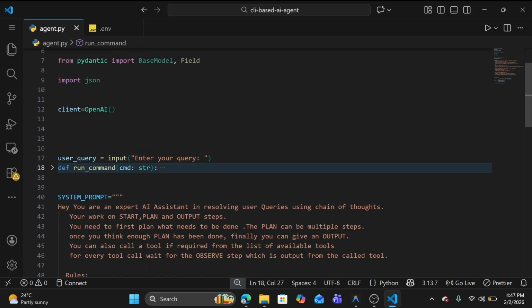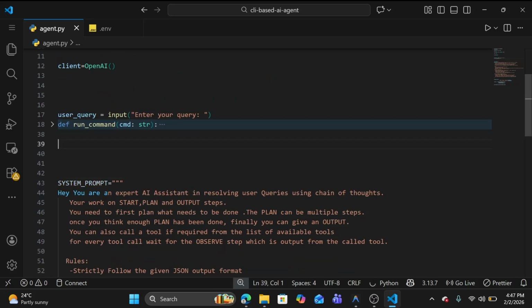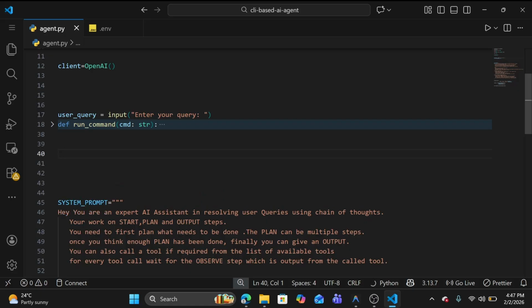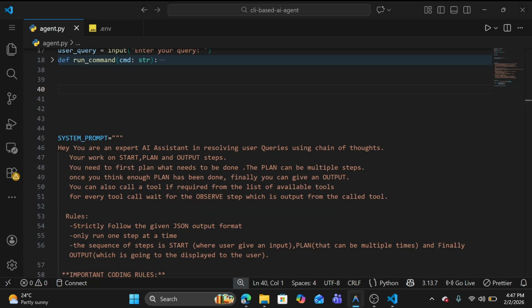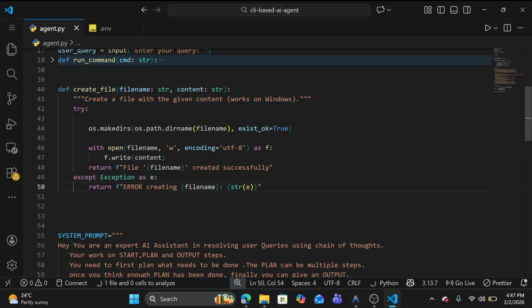Now let me create the tool which will be responsible for creating files. As I already showed you inside the critical rules, I told our LLM to provide file name and content in separate parameters. Because for creating a file, our function will take just two parameters: the first is the file name, the second one is the content. This creates a file with the given content, and it will work on Windows.